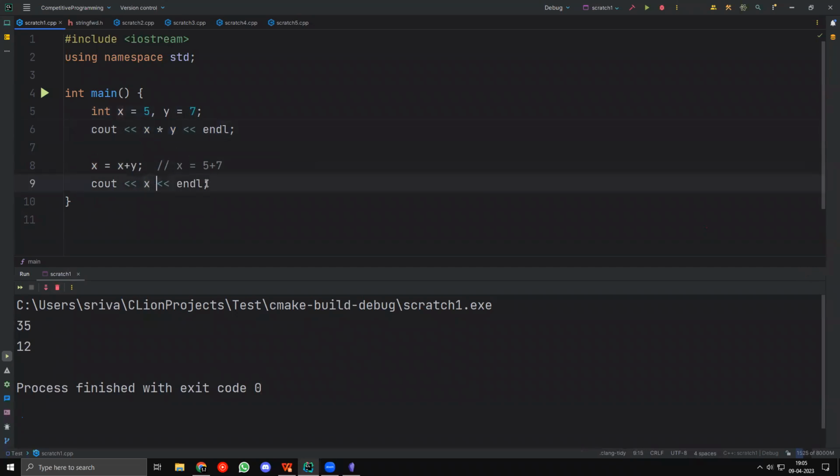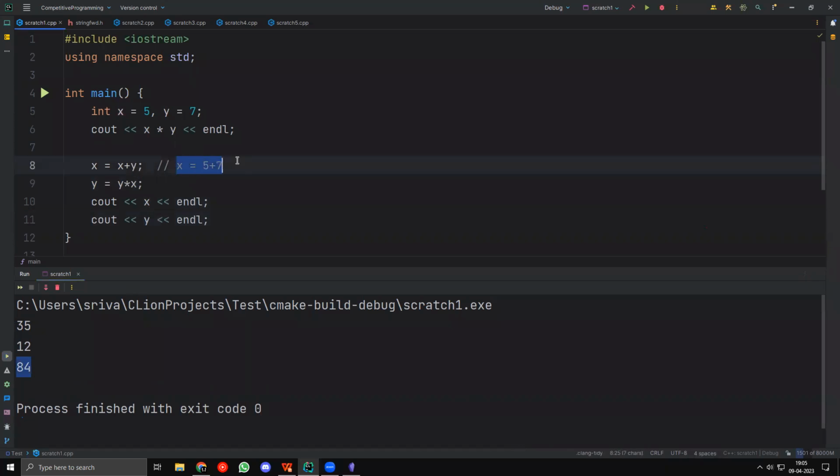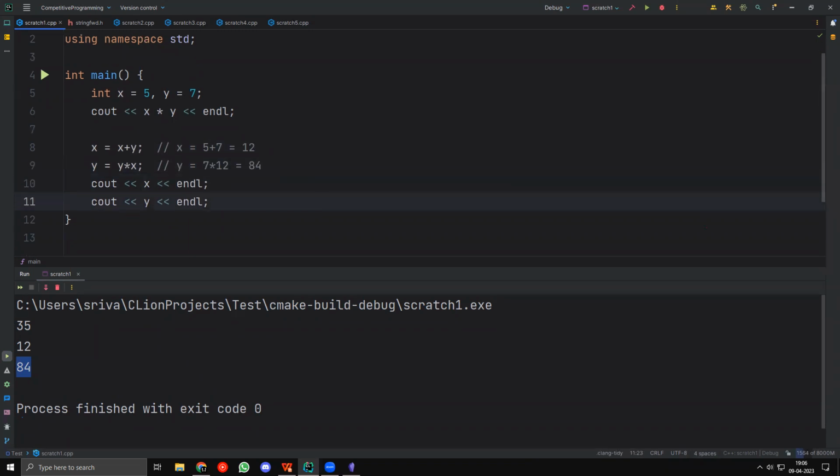Now after this, I can maybe take y equal to y times x, something like this, right? So this will be 7 into 12. If we also output y, you can see that I get 84, which is 7 into 12, right? So I'm saying that x equal to 5 plus 7, which is equal to 12. And here I'm saying y equal to y, which is 7 over here, times 12, which is equal to 84, right? So this is basically how it works. I can use a variable to do a lot of different things.